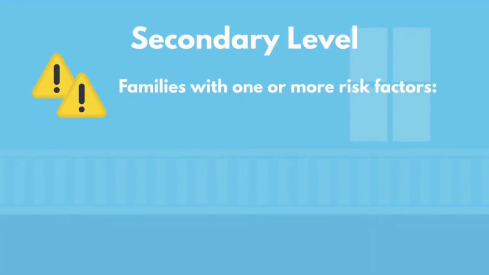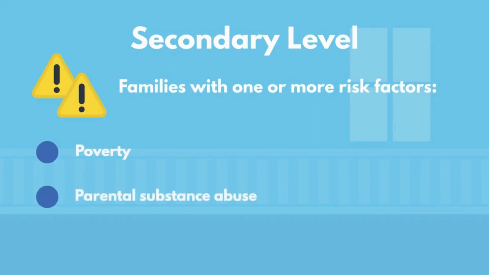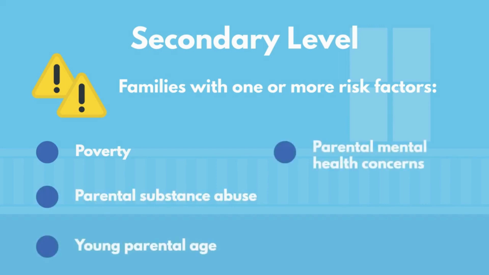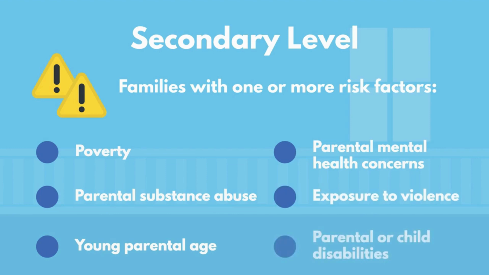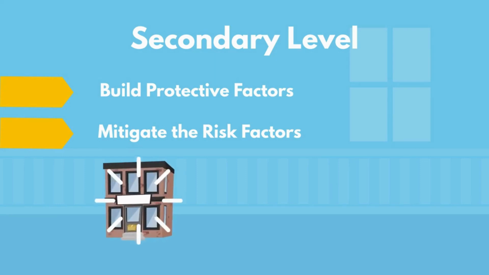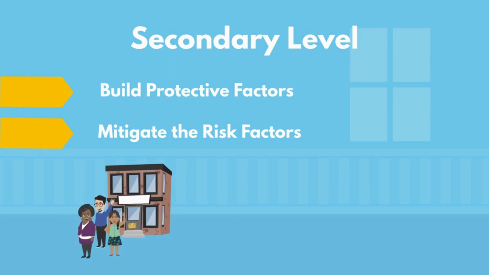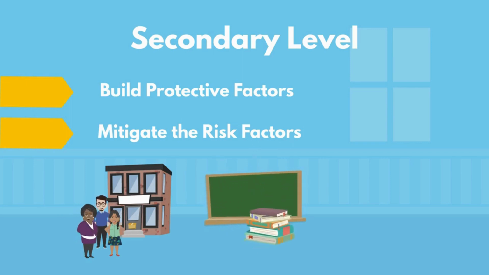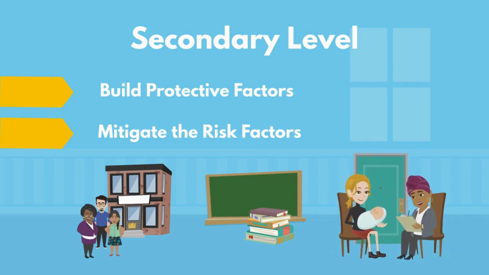The secondary level of prevention is for families with 1 or more risk factors such as poverty, parental substance abuse, young parental age, parental mental health concerns, exposure to violence, and parental or child disabilities. Strategies and activities offered to families with 1 or more risk factors associated with compromised well-being or child maltreatment seek to build protective factors and mitigate the risk factors. Some of these strategies include increasing accessibility to family resource centers that offer information and referral services to families living in low-income areas, offering parent education programs in strategic locations, and providing home visiting programs that support and assist expecting